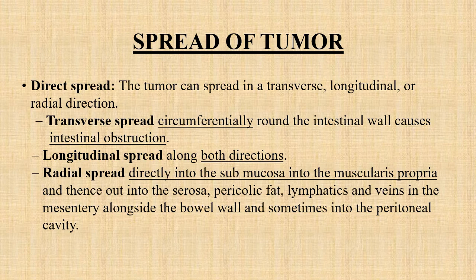Longitudinally, it spreads in both directions, while if it spreads radially, then the spread of the tumor will be directly into the submucosa and ultimately into the muscularis propria. And further, if it spreads radially, then into the serosa or the pericolic fat, lymphatics and veins in the mesenteric part of the bowel.